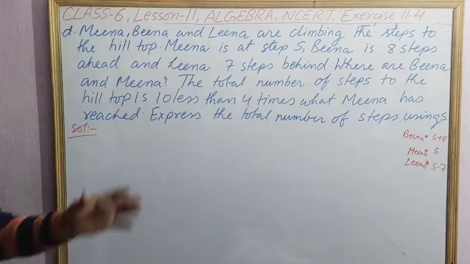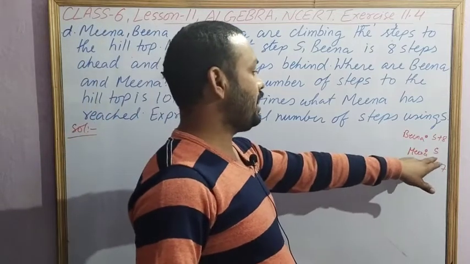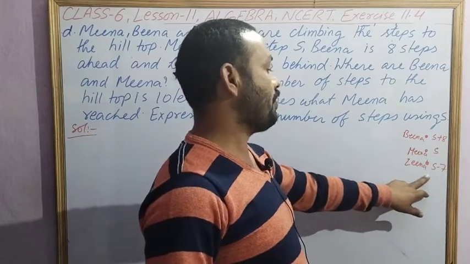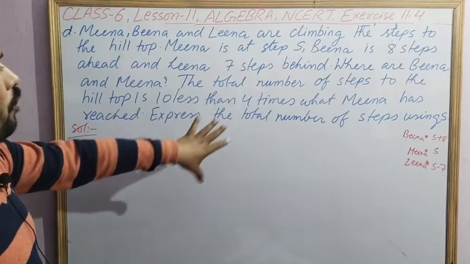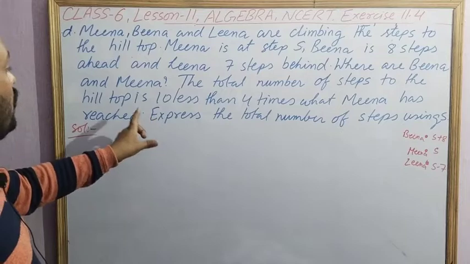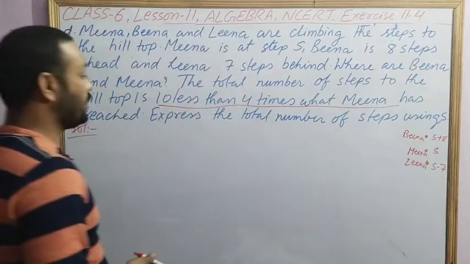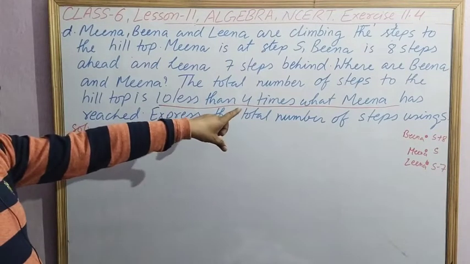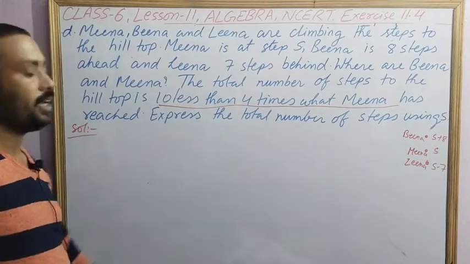We have to find the positions of Meena, Beena and Leena. If Meena is at S steps, Beena is 8 steps ahead, that is S plus 8, and Leena will be at S minus 7. After that, the total number of steps to the hilltop is 10 less than 4 times what Meena has reached. Total steps to the hilltop is equal to 4 times what Meena has reached minus 10. Express the total number of steps using S.